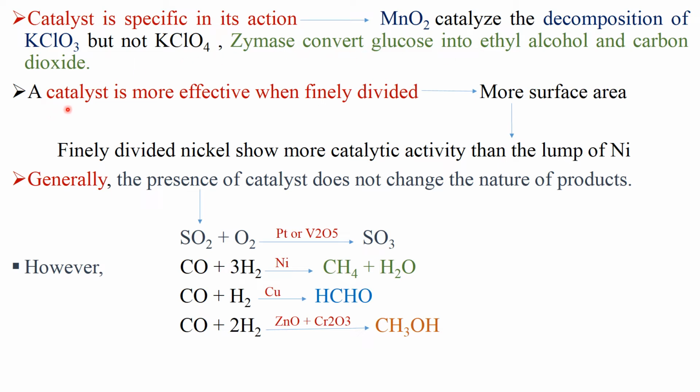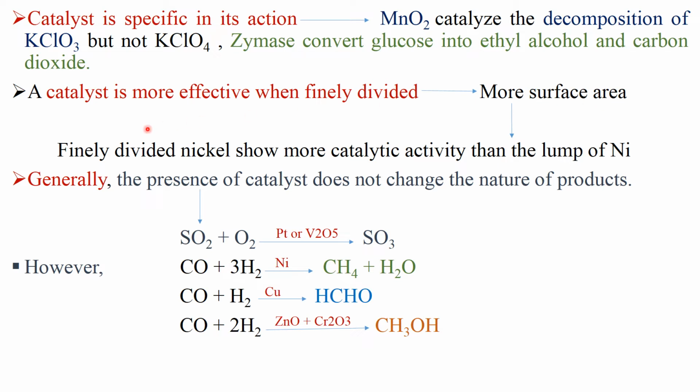Next characteristic is: a catalyst is more effective when finely divided. It means a catalyst works more readily when it is present in finely divided or powder form, because in finely divided form we have more surface area. Due to more surface area, what happens? More surface will be available for the reactant to come to the surface of the catalyst.